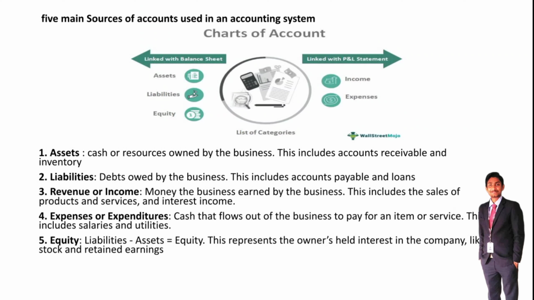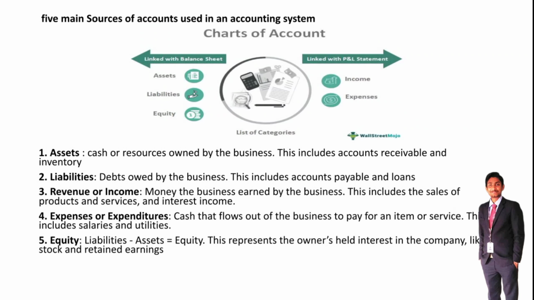Whatever debts are owed by the business, we need to pay in future. That is called liability. This includes accounts payable and loans.